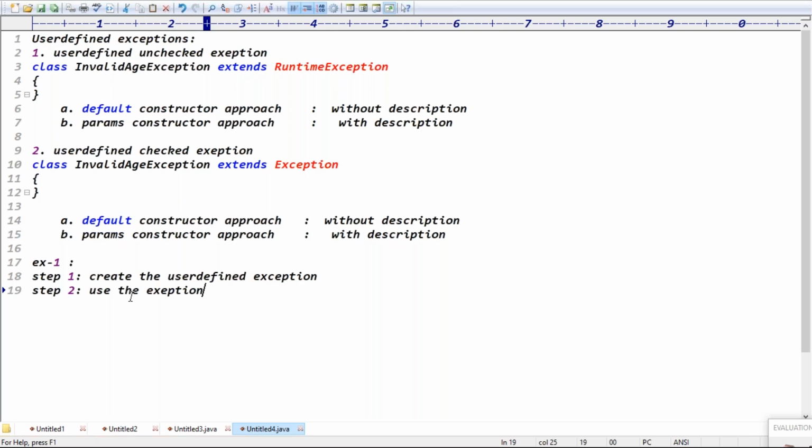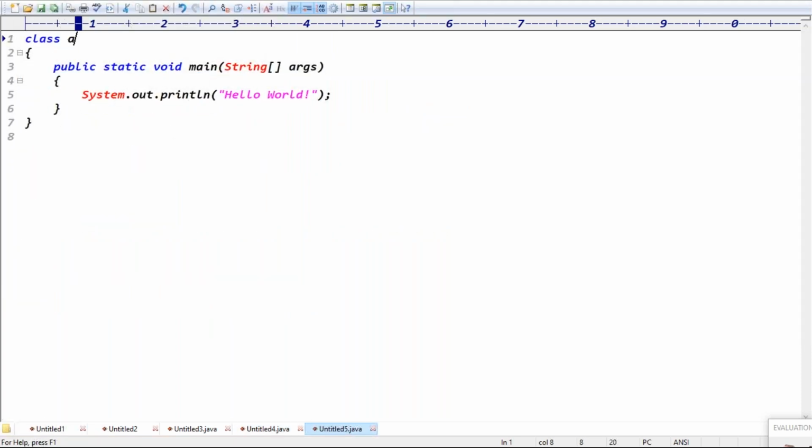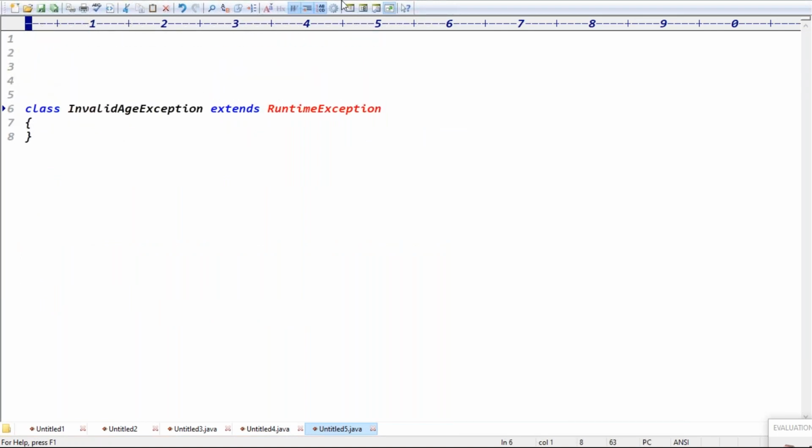Step one is to create the user-defined exception, and step two is to use the exception in our project. First step, create the exception. To create it, your normal Java class becomes an exception class by extending the RuntimeException class. Here, InvalidAgeException extends RuntimeException.